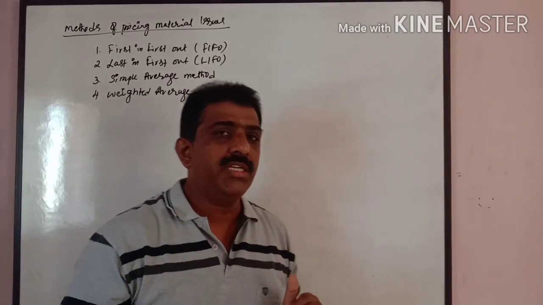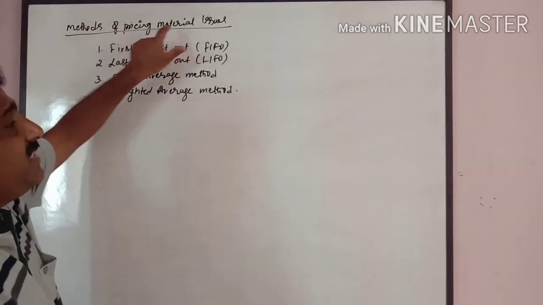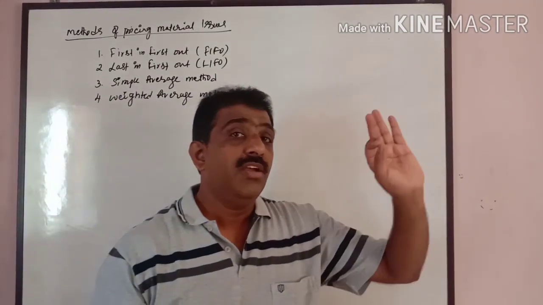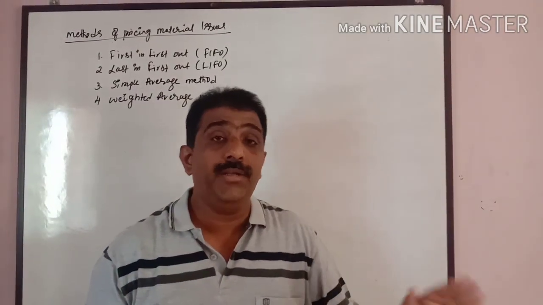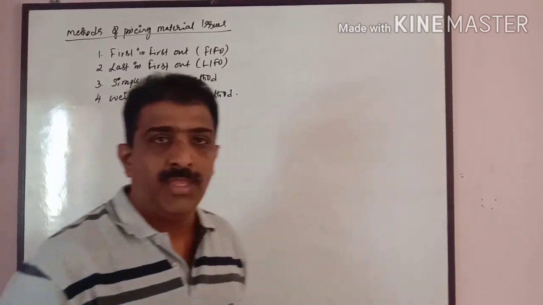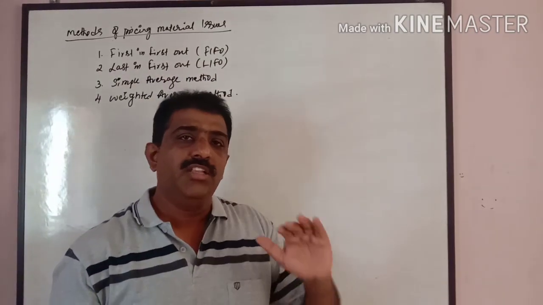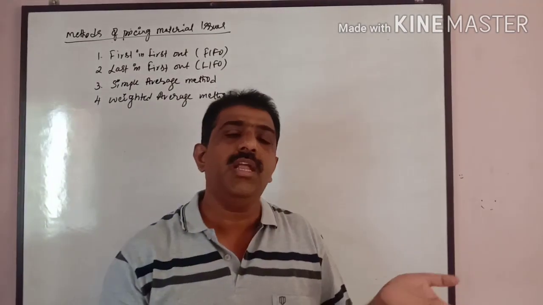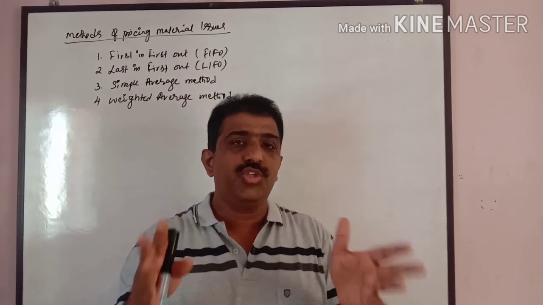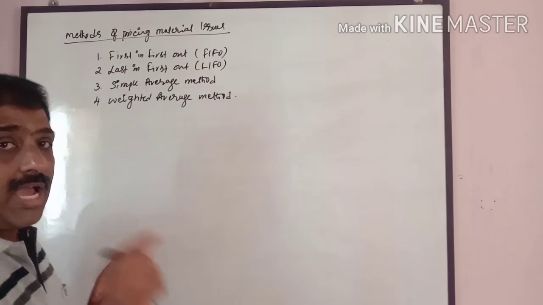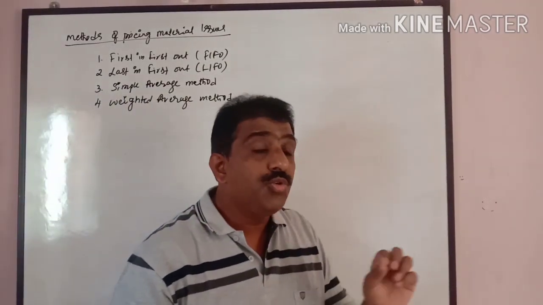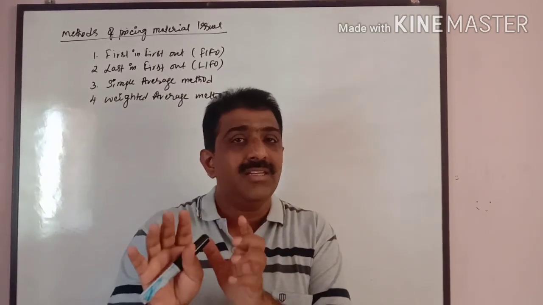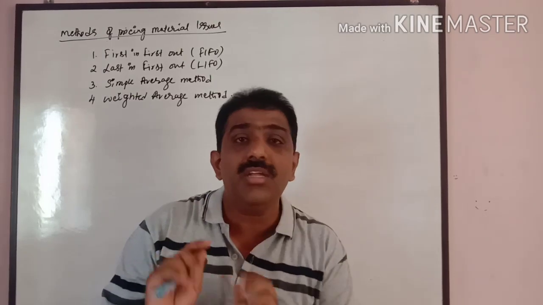Today I am going to discuss the methods of pricing material issues. At what price the material should be issued to the various production departments, and how to value the closing stock. The financial accountant will value the closing stock either at cost price or market price, whichever is lower. According to IFRS standards, it should be under the FIFO method. But in cost accounting, how do we issue the materials to various production departments, price the materials and find out the closing stock?